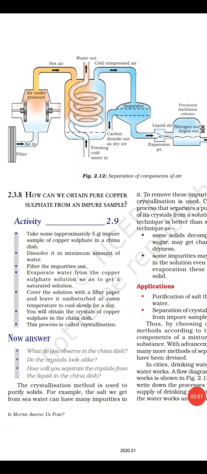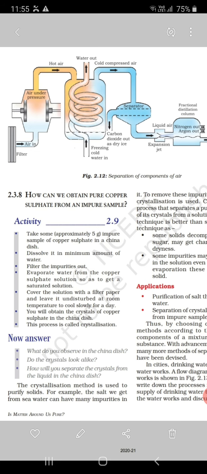Good morning students. Today we have to learn how we can obtain pure copper sulfate from an impure sample. First of all, copper sulfate is a solid. So here we have to learn about the purification of solids. How do we purify solid substances?